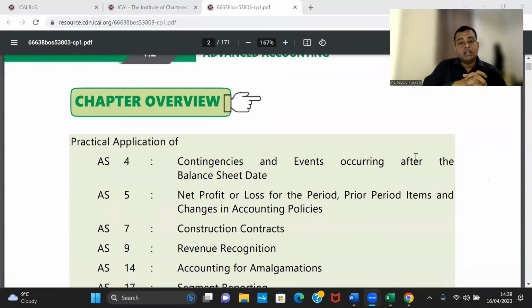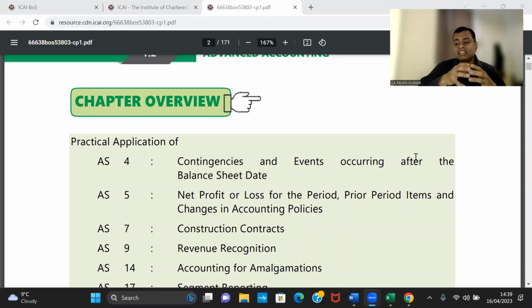As you know, if you look at the weightage, ICAI's weightage sheet for the accounting standards we are going to discuss is around 25 to 30%. So in your paper, you can see 25 to 30 marks from accounting standards. Worst case scenario, it could be 16 to 20. Best case scenario, it could be 40. And if you include amalgamation as one accounting standard, AS 14, the weightage might go up to 45, 50.